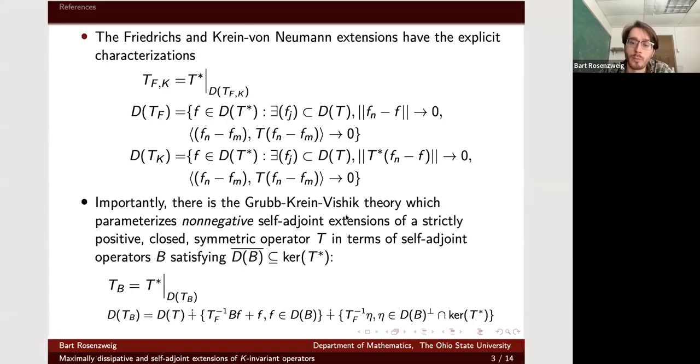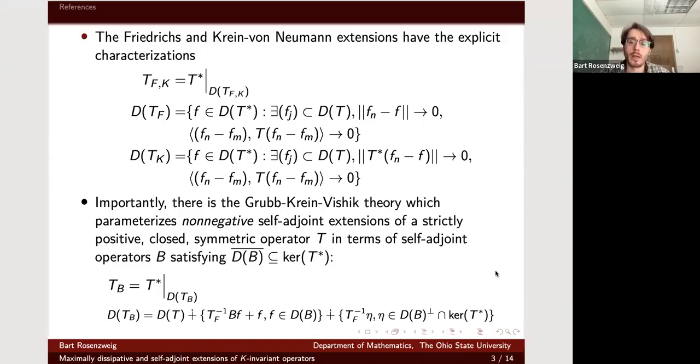Here there's the Krein, Vishik, Birman, Grubb theory. It has all these names attached to it, which parametrizes all the non-negative self-adjoint extensions of a strictly positive closed symmetric operator T, in terms of self-adjoint operators whose domain closure is contained in the kernel of T star. The parameterization is given explicitly like this. Basically, this operator B somehow encodes the boundary behavior.